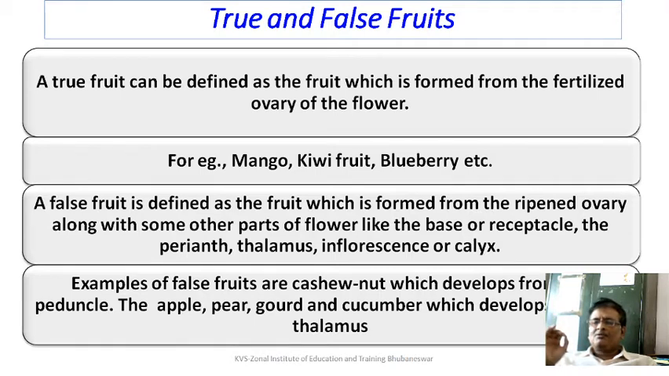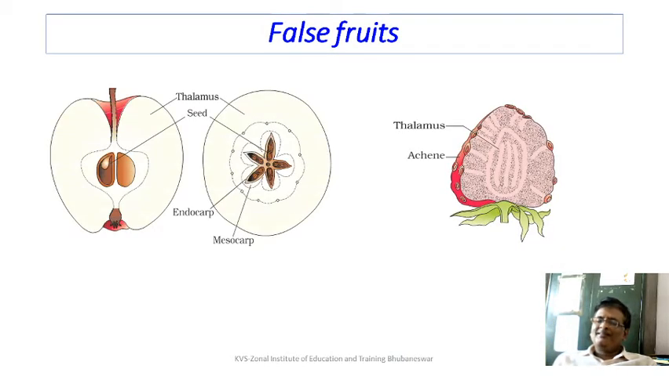For example, of false fruit, like for cashew nut, they develop from the peduncle. The apple, pear, gourd, cucumber, they develop from the thalamus. So that these are very good example of false fruits. You can see diagram of apple. Actually, the part that we eat, actually it is nothing else but a false fruit. The edible part is the thalamus. Here in case of strawberry also, the edible part is thalamus.